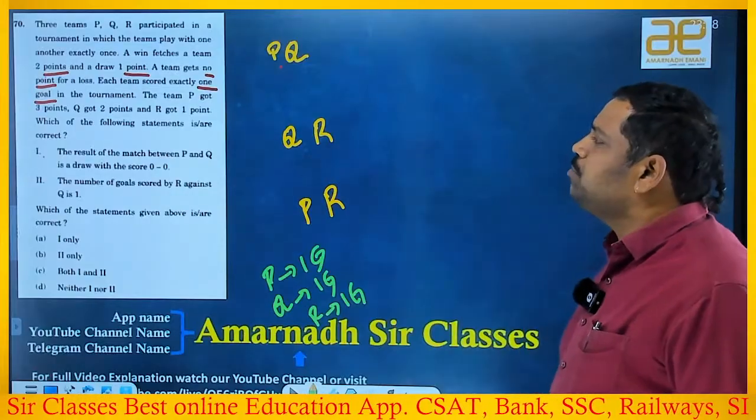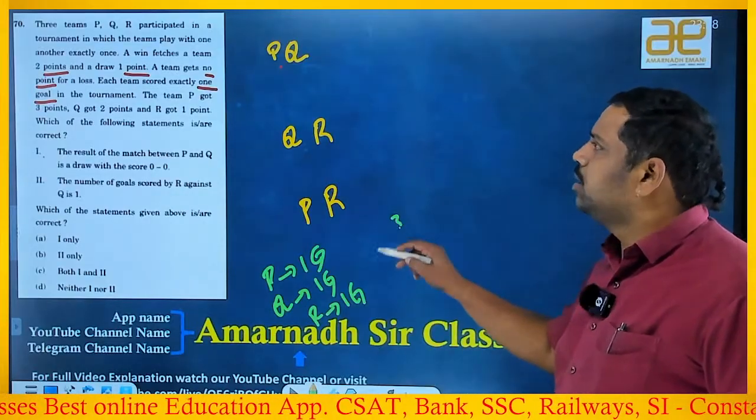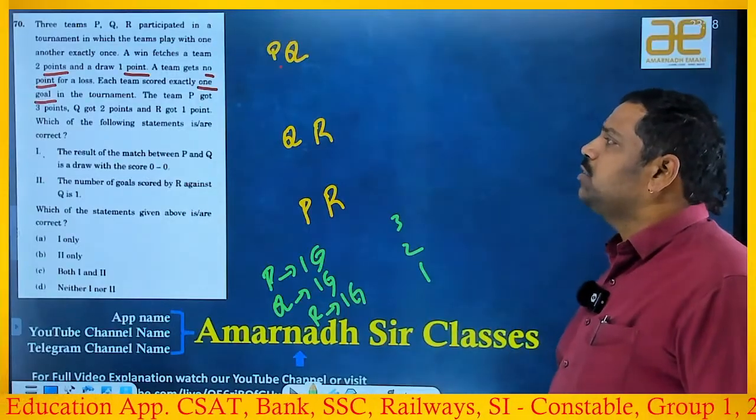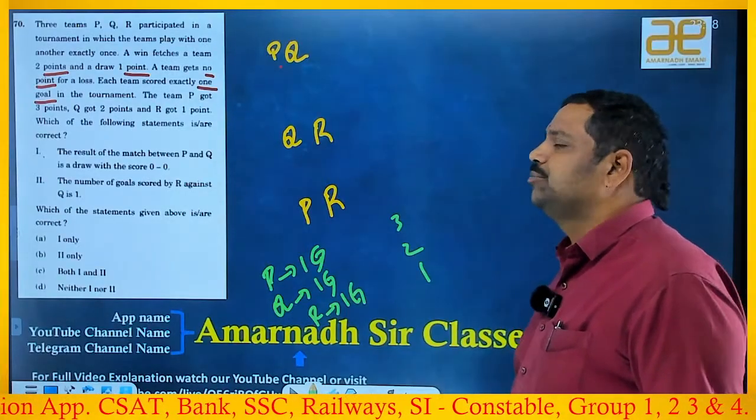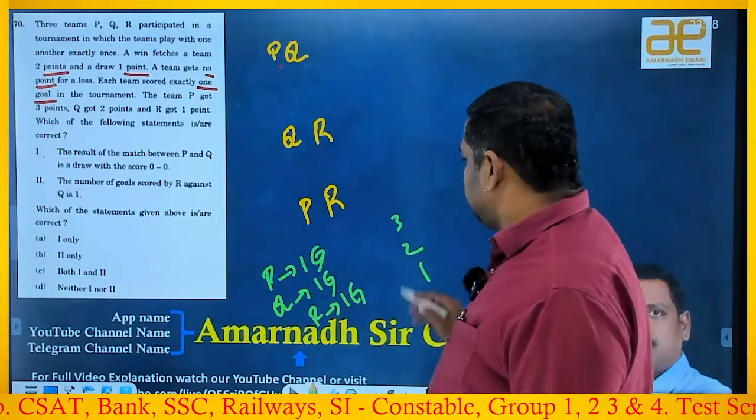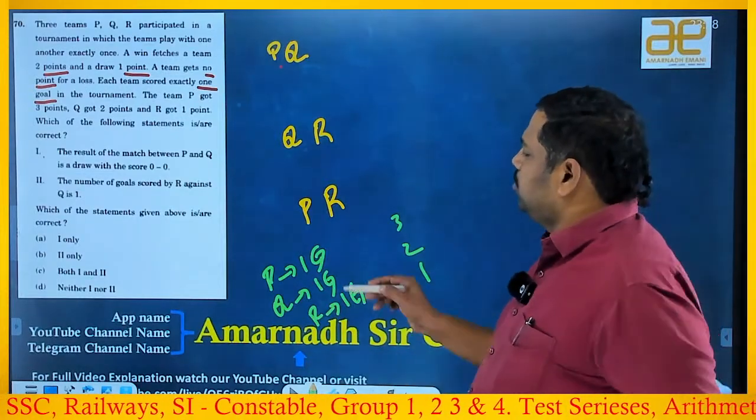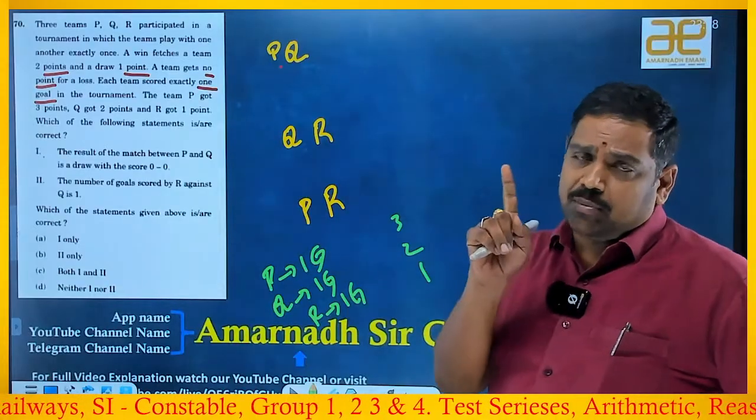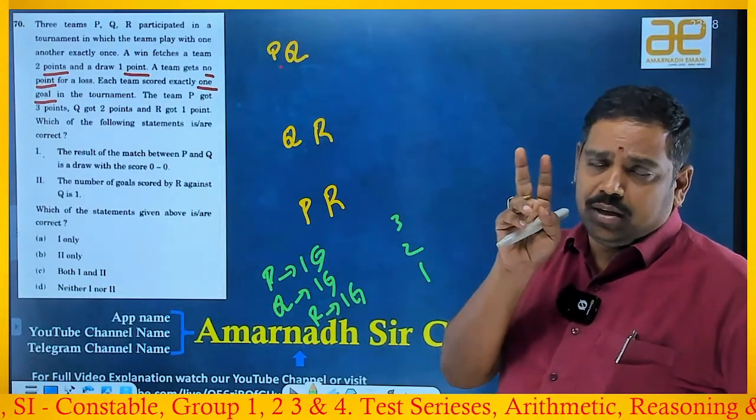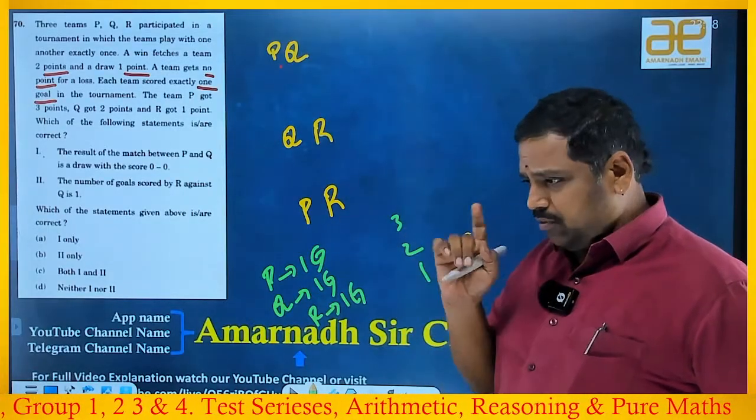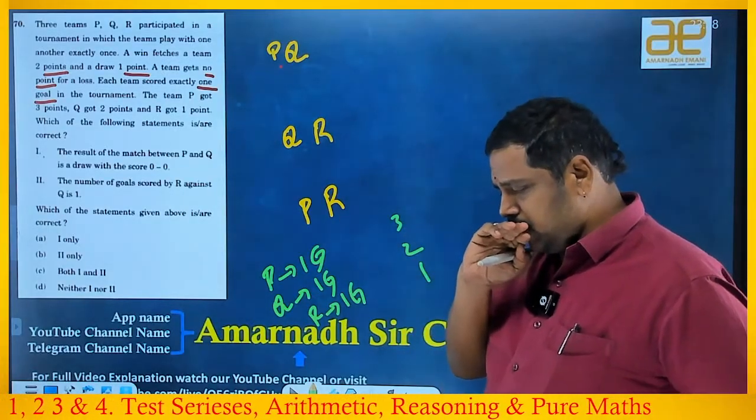The team P got 3 points. Q got 2 points. These are points. R got 1 point. Which of the following statements is correct? Good, 3, 2, 1. Now you have to verify cases. P got 3 points means it won 1 match. P played totally 2 matches, right? It won 1 match, 1 tie.